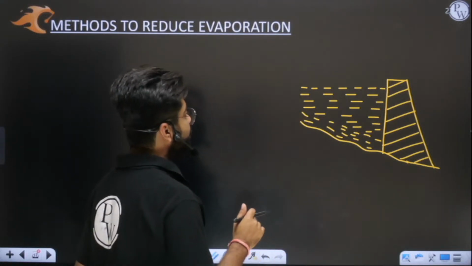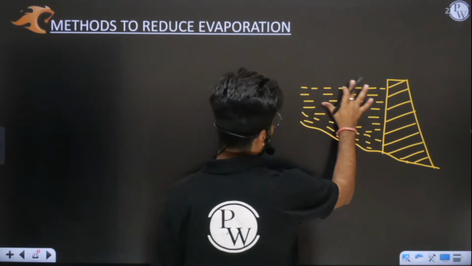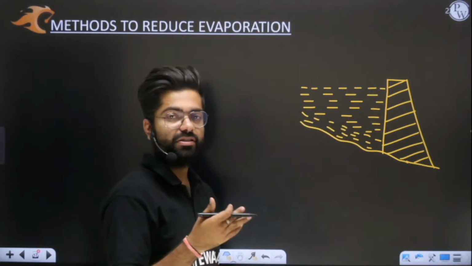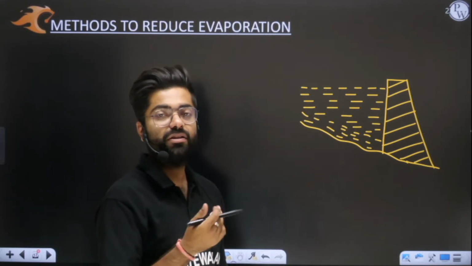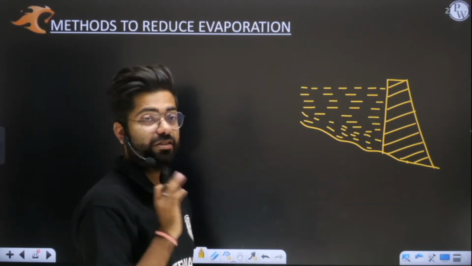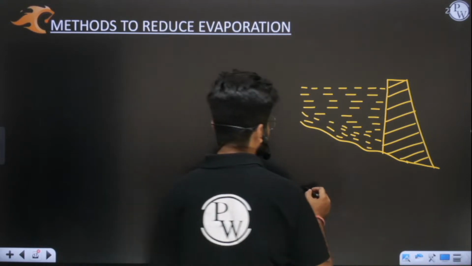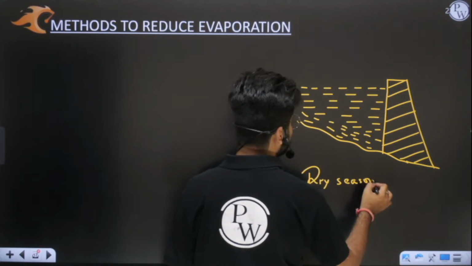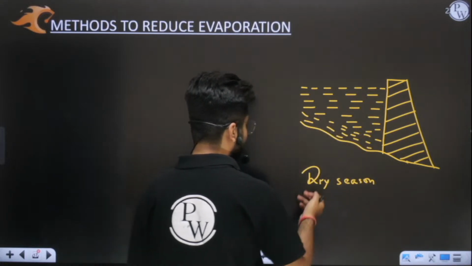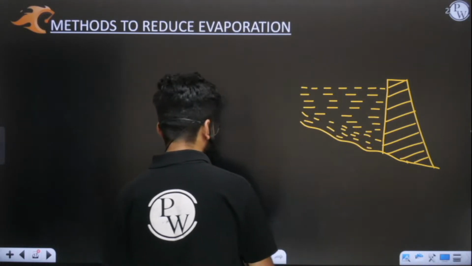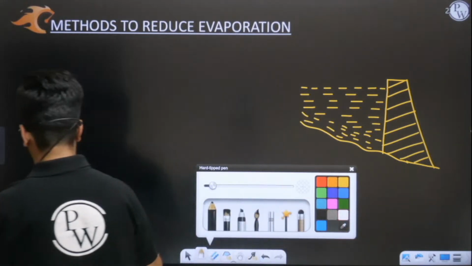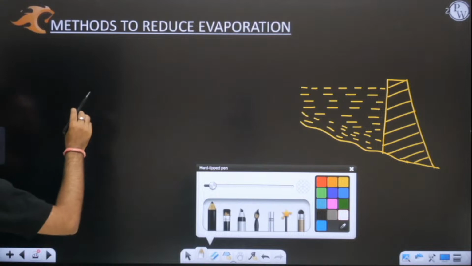So I will collect a huge amount of water, and when the monsoon season is not there, when the summer or dry season comes, then we will utilize this water. But the biggest problem, sir, is that in the dry season this water will get evaporated, so we will get troubled. Now how to reduce it? See, many methods are there. We'll discuss them one by one. So let me write here: methods of reducing evaporation.